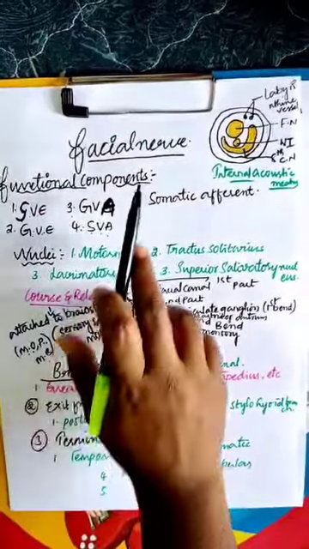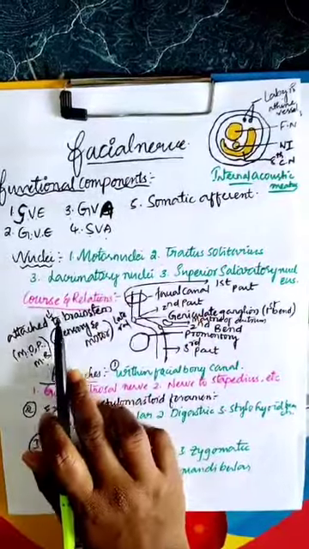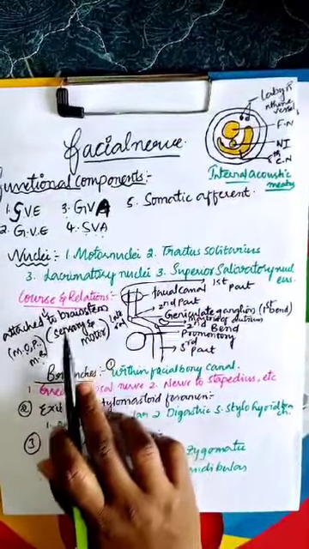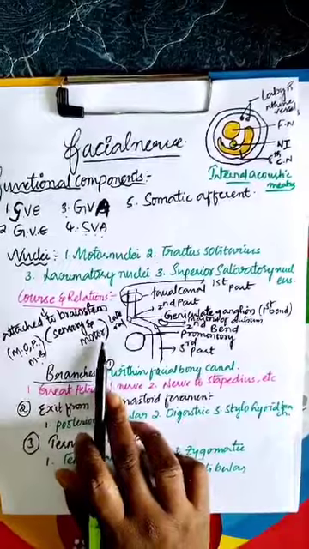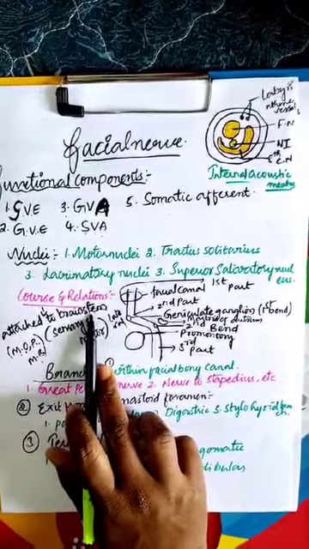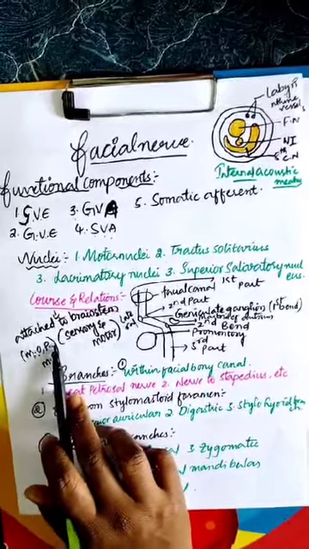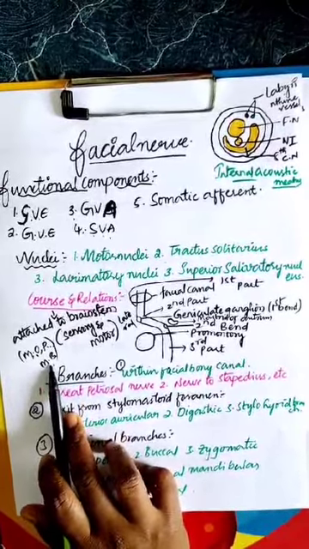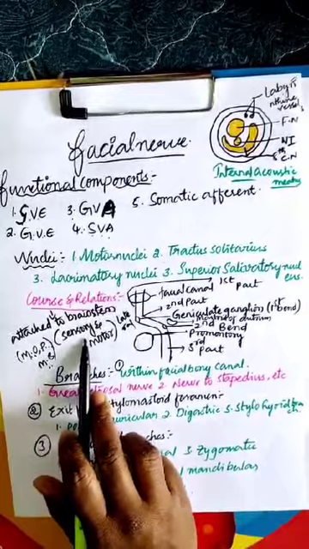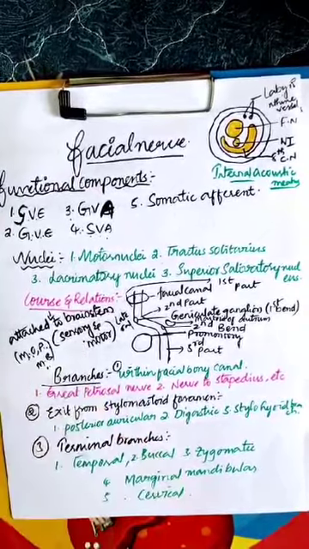Course and relations of the facial nerve. The facial nerve is attached to the brainstem by two roots, one sensory and one motor. The brainstem is the lower part of the brain. It is made up of the medulla oblongata, pons and midbrain. The sensory root is also known as the nervus intermedius.